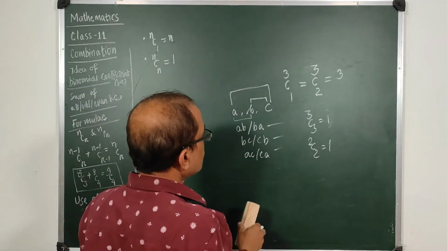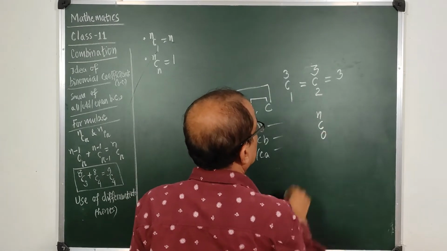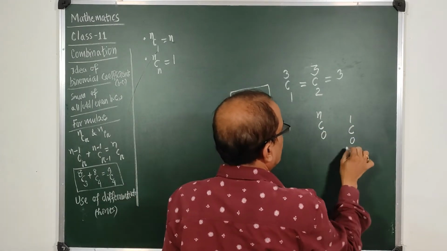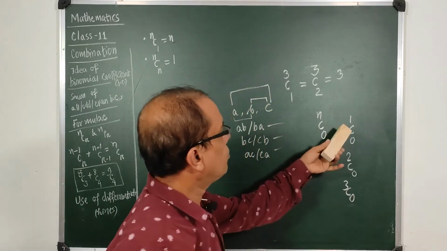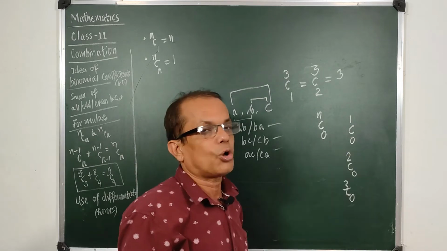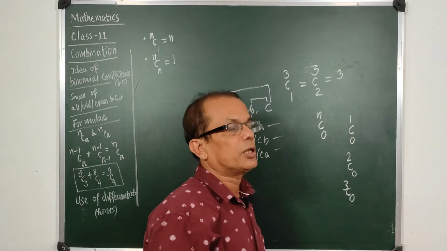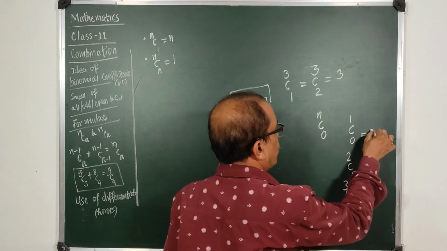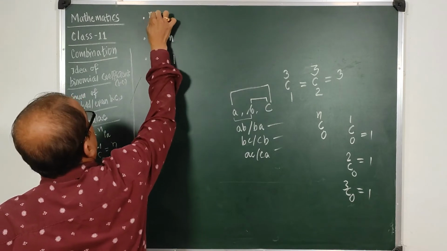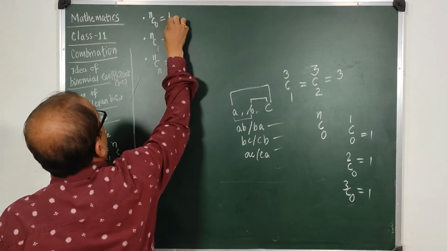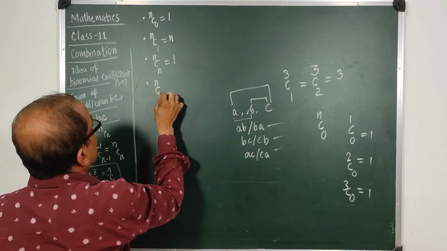So what if I take nC0, 1C0, 2C0, 3C0? What does this mean? When I have one thing at hand and I am taking nothing at a time. When I have two things at hand and do not take anything at a time, it is always taken as 1. So we can say nC0 is equal to 1. Now what if I take nC2?